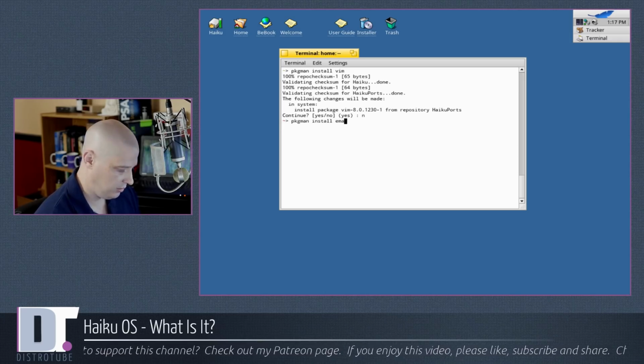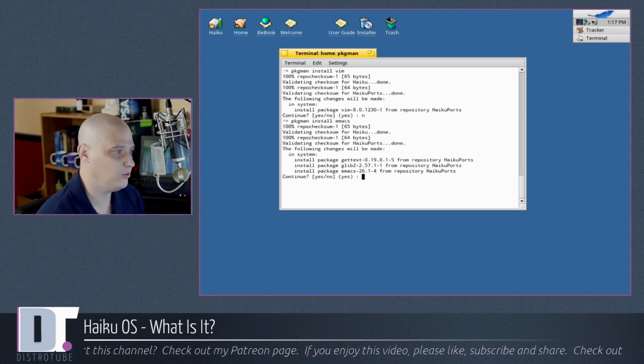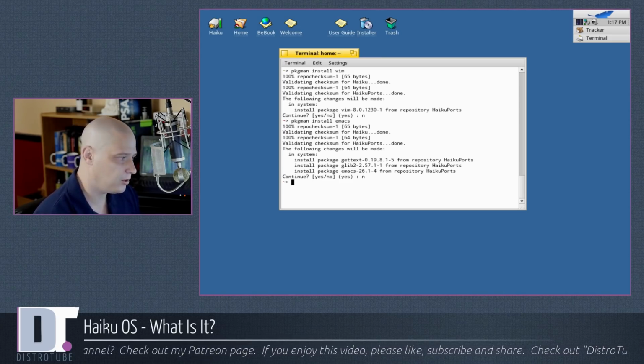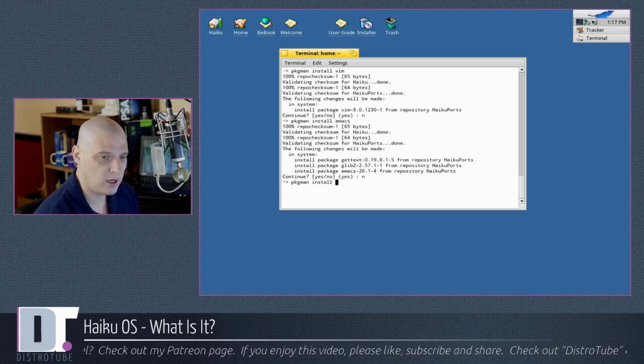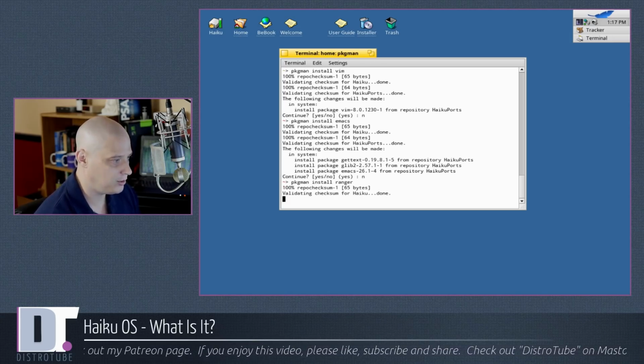Just quickly, is Emacs available? Since they did GNU Nano, I would think that GNU Emacs would also be available. Yeah, so both Vim and Emacs are available on the system. You guys know I like a lot of these terminal-based applications. Is Ranger, the Ranger file manager, available?